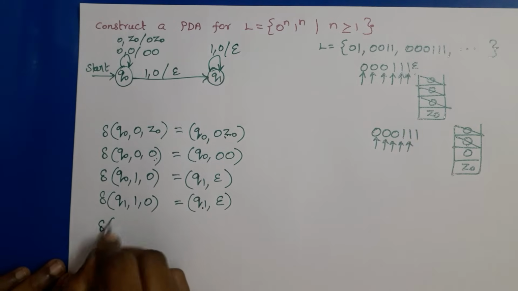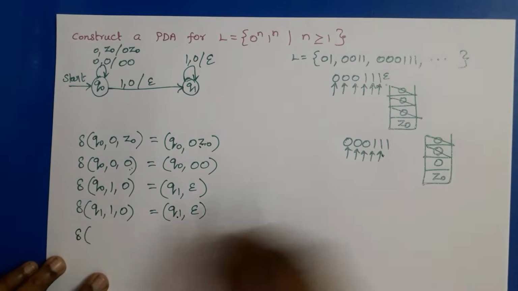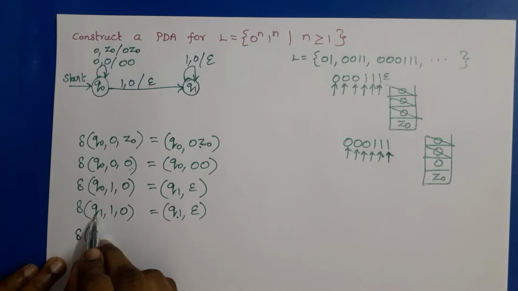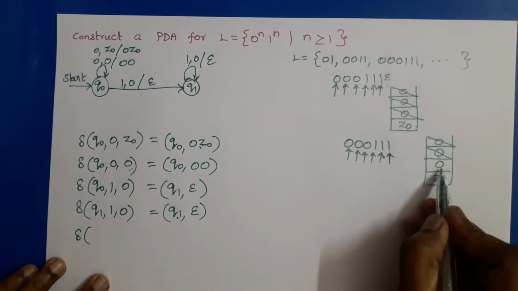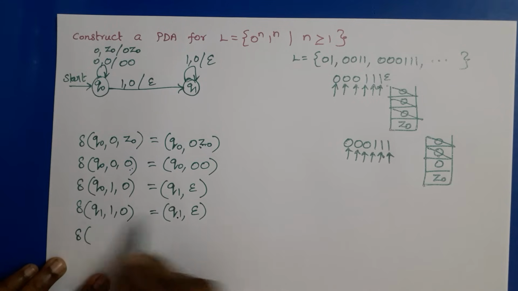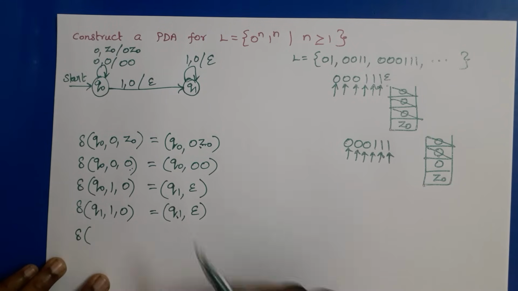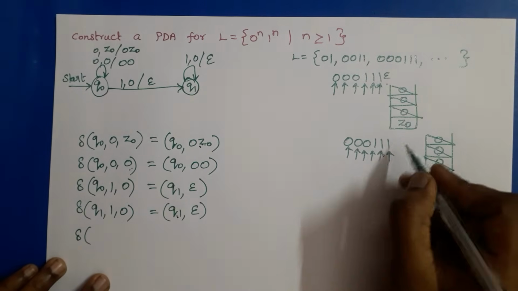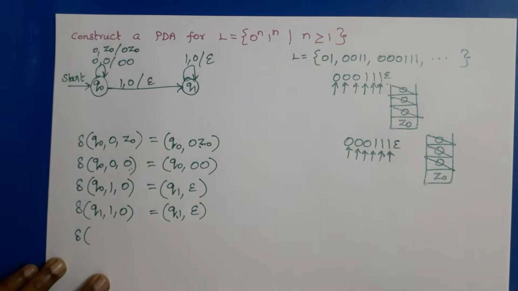Then again, now we are in state Q1. Next input is 1. Top of the stack is 0. So the same transition function is performed. The next state is Q1 and 0 is popped. So there is no need to write a new transition. This 0 is also popped from the stack. Now the meaning is epsilon is here.